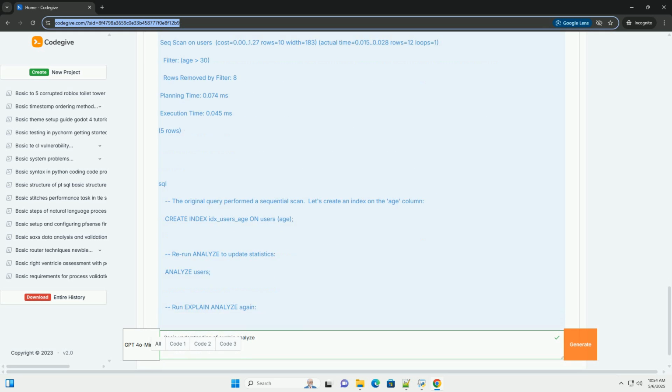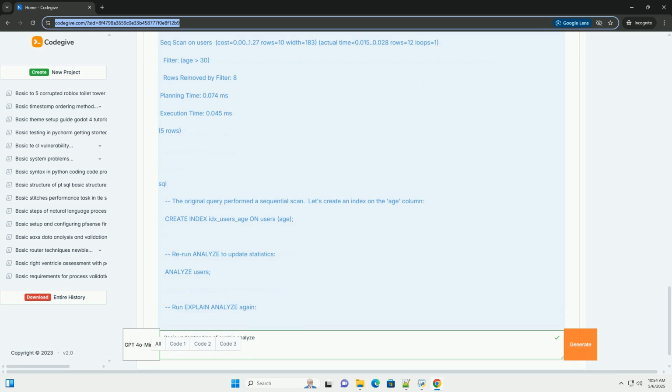Or the index is not selective enough, for example a Boolean column with mostly true values. Create indexes on columns frequently used in where clauses, join conditions, and order by clauses. Example: the output might now show an index scan instead of a seq scan, and the execution time should be significantly reduced. Query rewriting techniques.